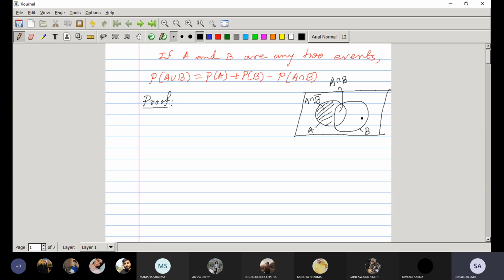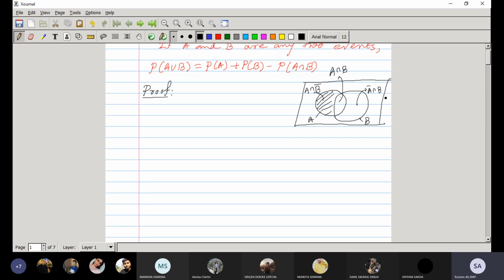Similarly, this one is inside B but outside A. Outside A means A complement, so this is A complement intersection B.